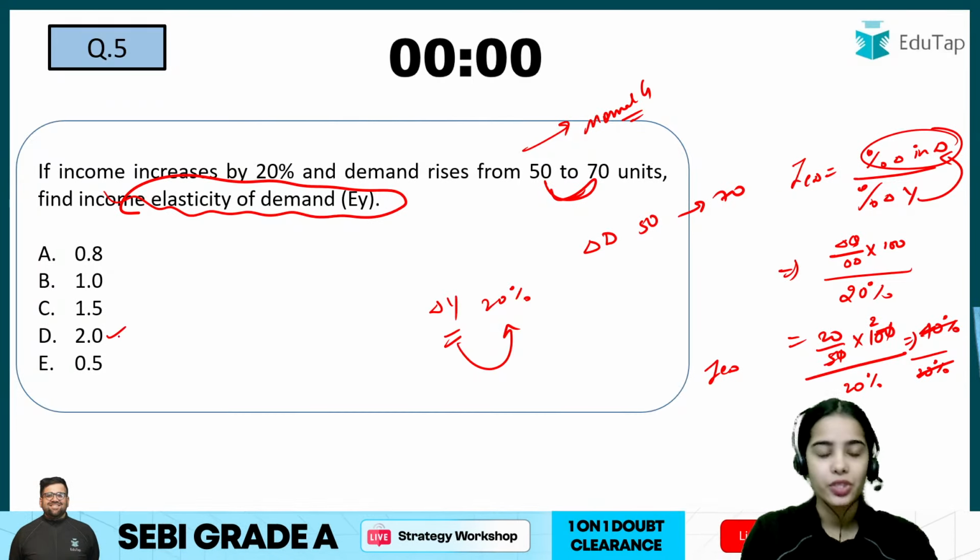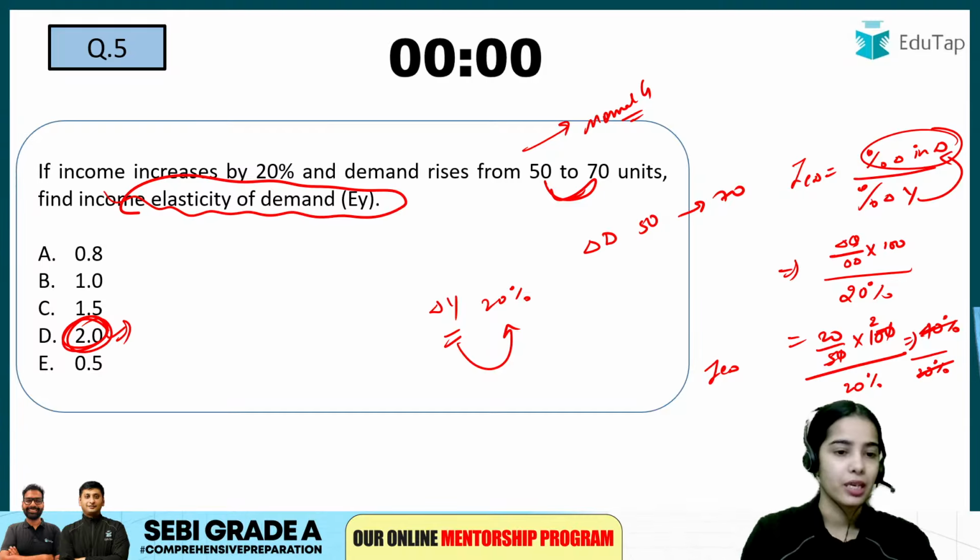The income elasticity of demand is 2 here. So the answer is D. Yes, correct, Sandeep. The answer is D here.